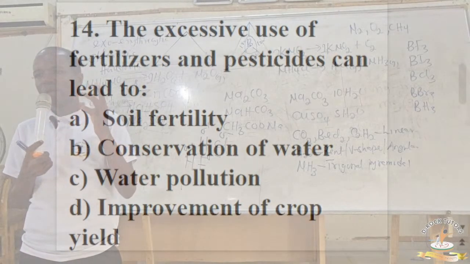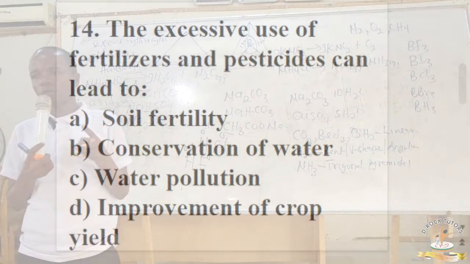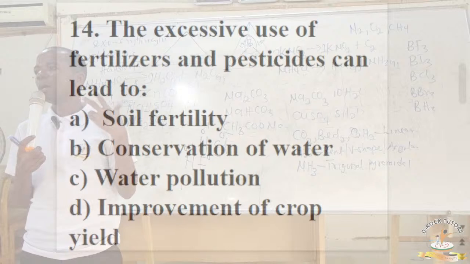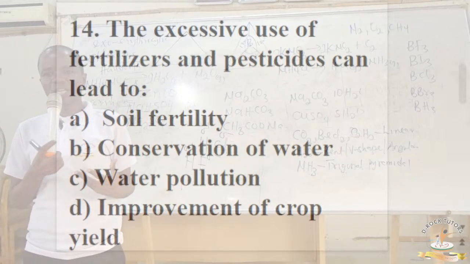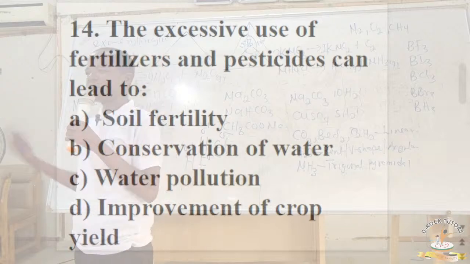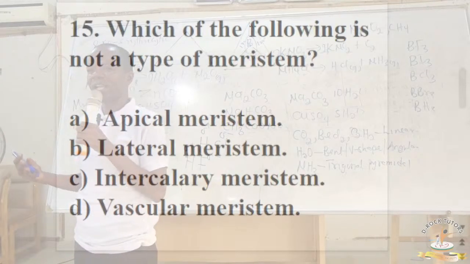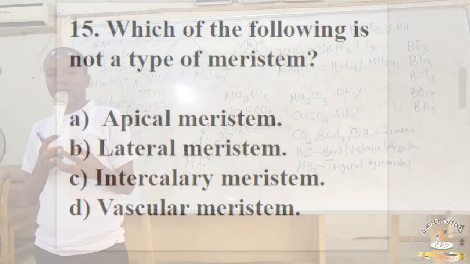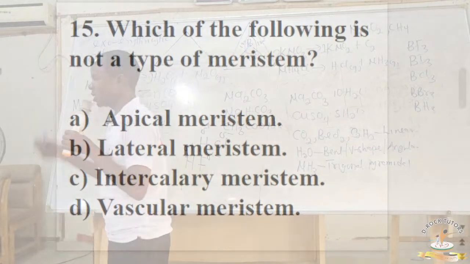We have apical meristem, lateral meristem, and intercalary meristem. So the correct answer here is obvious now. What is the correct answer? That's the vascular meristem. There is nothing like that. You have the apical, the intercalary, and the lateral meristem. The next slide.